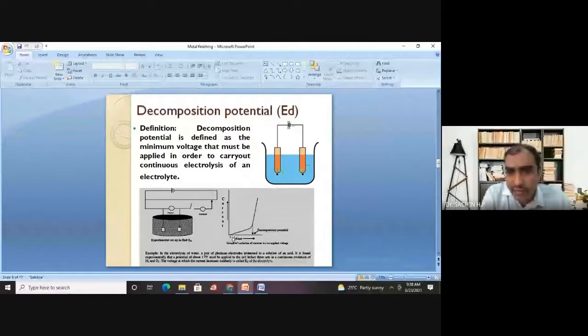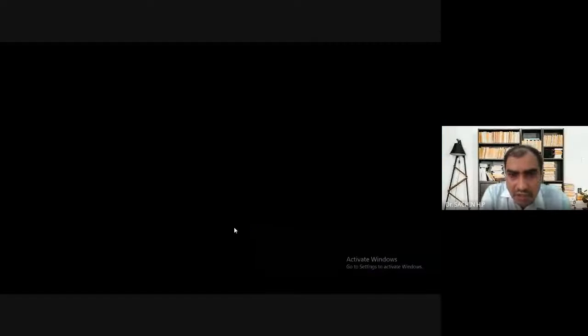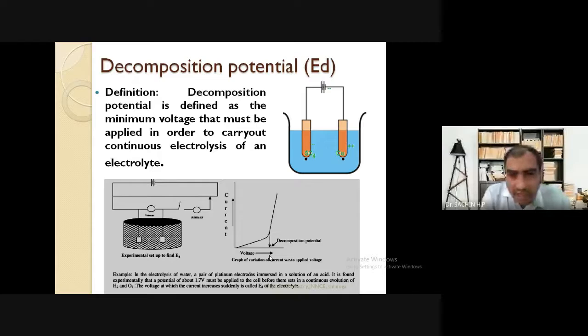Let us say you start the supply of voltage from 0 to some value like this. What one can say is there is some electrolysis, because I already told that even if you do not supply the decomposition potential, there will be some minimum electrolysis, but the electrolysis will not happen continuously. You can see the same thing in this particular graph. We are increasing the voltage, and correspondingly we are measuring the current. There is some increase in the current, but the increase is not continuous. That will happen up to a certain extent.